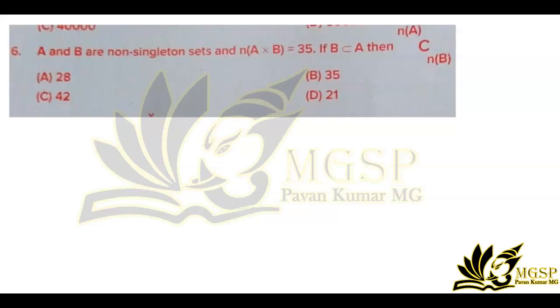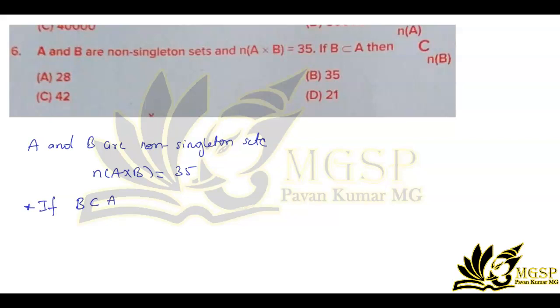So here they have given that A and B are non-singleton sets, and that n of A cross B is equal to 35, with the condition that if B is the subset of A, then n of A combination n of B is what?